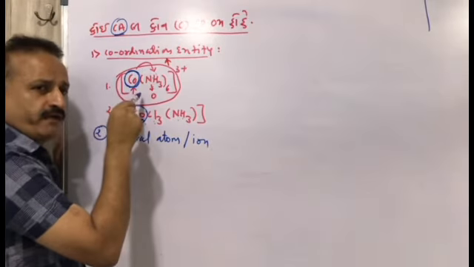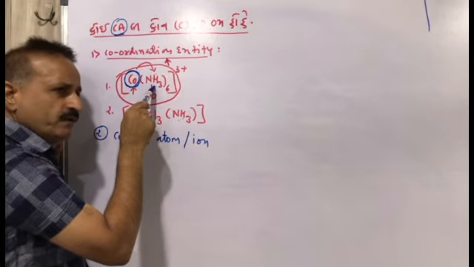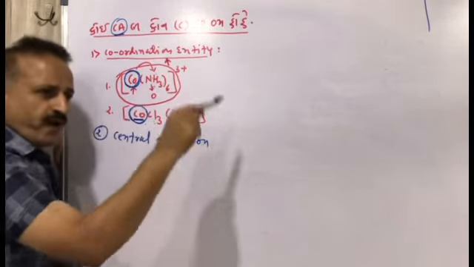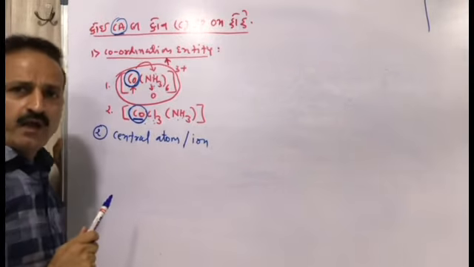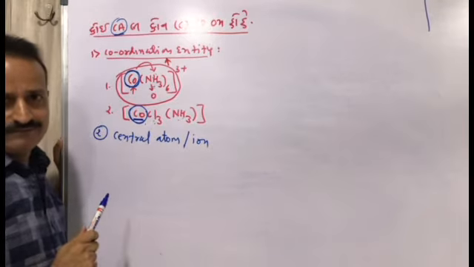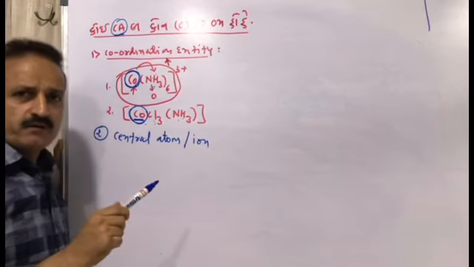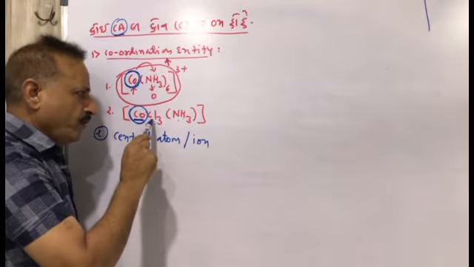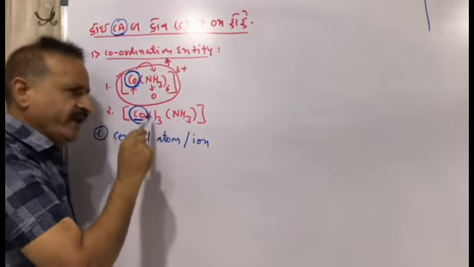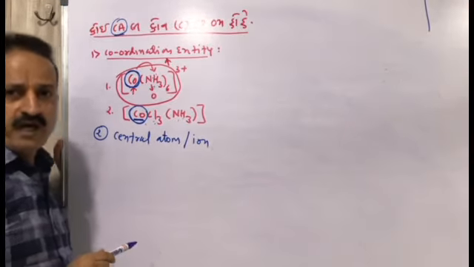Around the central atom, the neutral molecules, or neutral molecules and negative ions, spread out and form a geometrical design or figure.